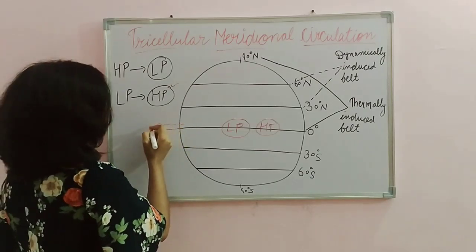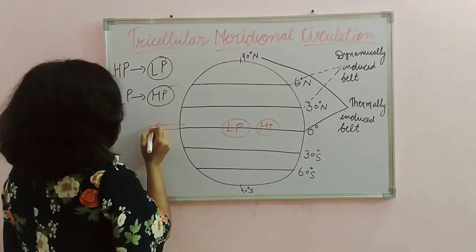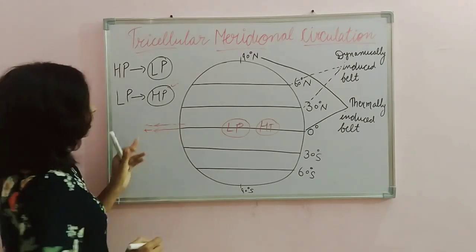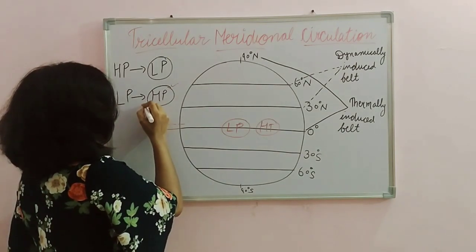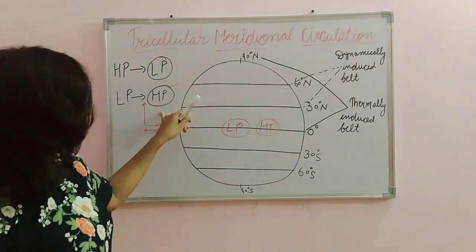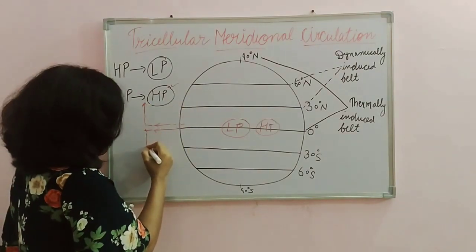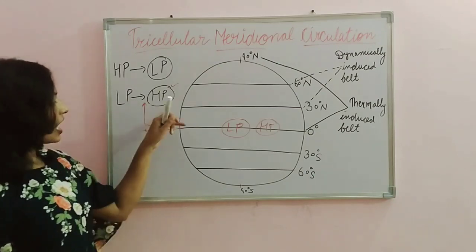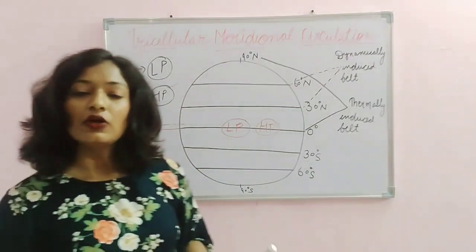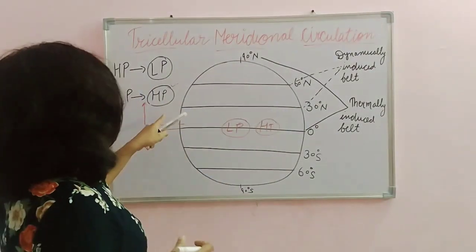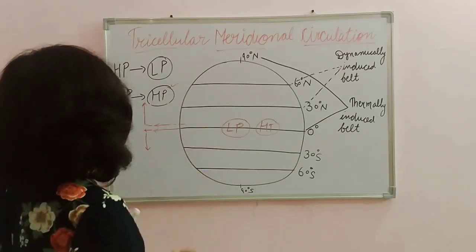So the air will gradually start ascending, and after reaching some height, condensation takes place and latent heat will be released. This wind will start moving in the northern direction and southern direction in both hemispheres.